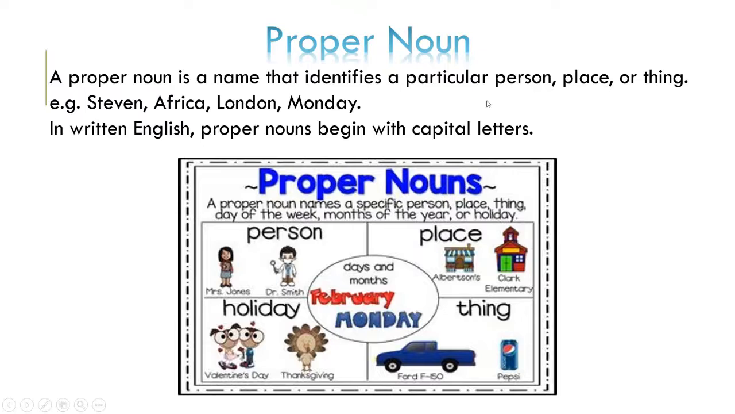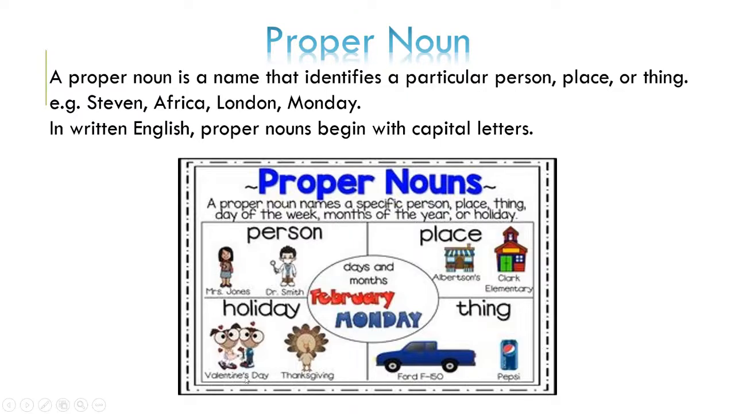A proper noun names a specific person, place or thing. In the first column, if you can see, Mrs. James and Dr. Smith are written there. Mrs. James and Dr. Smith are proper nouns because with that name we know those particular persons. If you see the place, Clark Elementary, right? If we are living in Ahmedabad, then Ahmedabad is a proper noun.